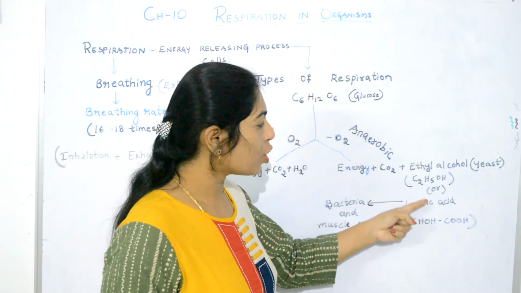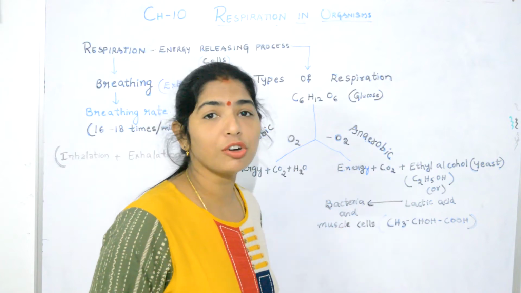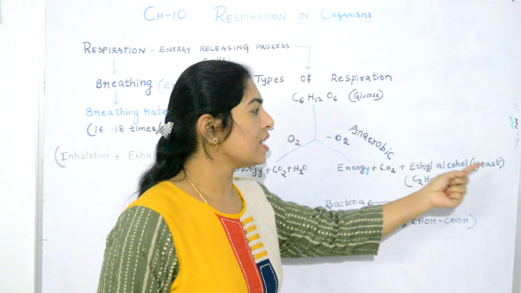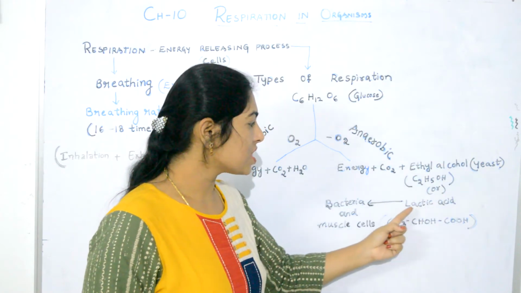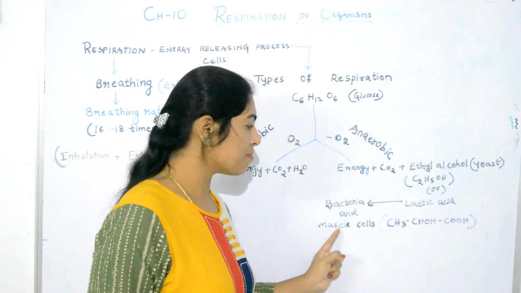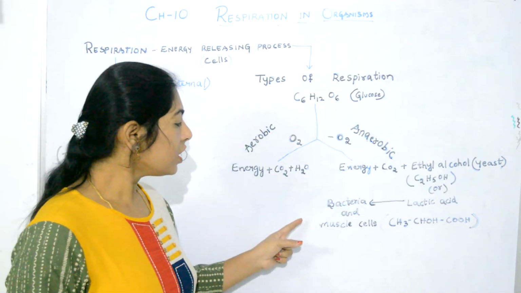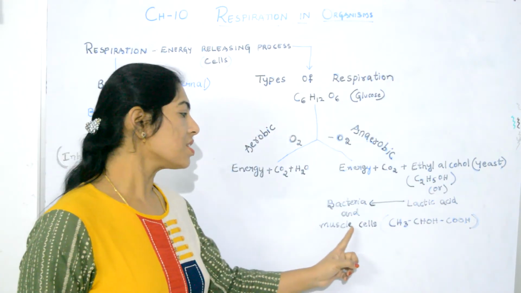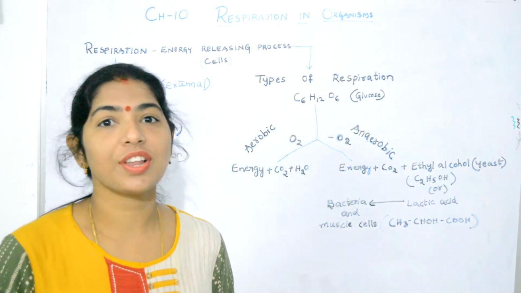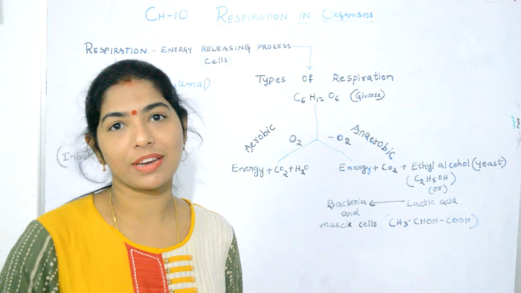Now, these two products vary in different organisms. Ethyl alcohol is produced in yeast cells, whereas lactic acid is produced in bacteria and muscle cells. In humans, especially in the muscle cells, anaerobic respiration takes place due to deficiency of oxygen for a short period of time.